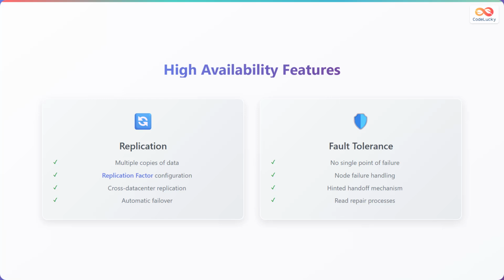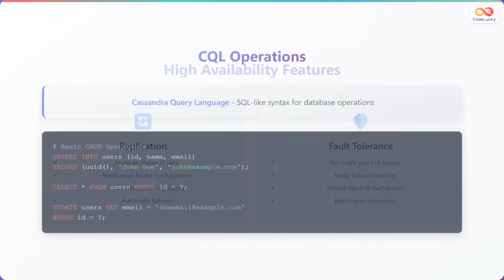Fault tolerance is achieved through the absence of single points of failure in the ring architecture. Node failure handling is seamless, with hinted handoff mechanisms ensuring data consistency during temporary outages. Read repair processes automatically fix inconsistencies detected during read operations.